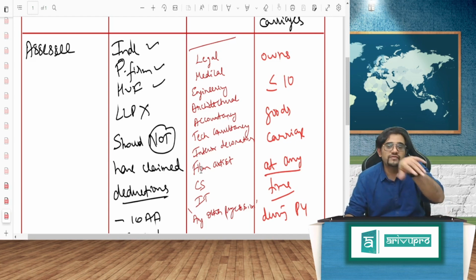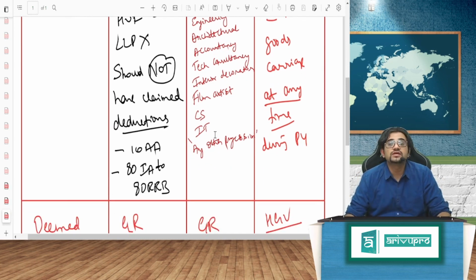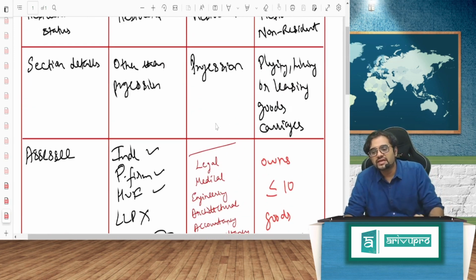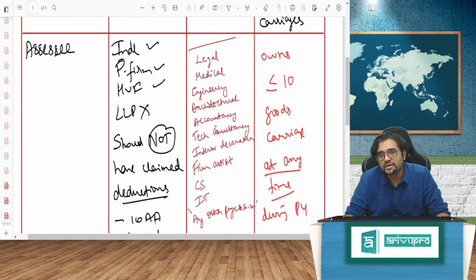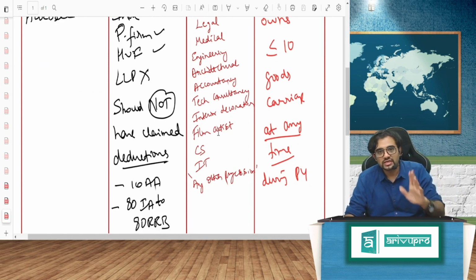Film artist will include everybody, not just the actor, even your technician, director, all these people. Then company secretary, then information technology, any other profession as the CBDT may notify from time to time. Here, in plying, hiring and leasing of goods carriage, you have anybody who owns less than or equal to 10 goods carriages at any point of time during the previous year, right?